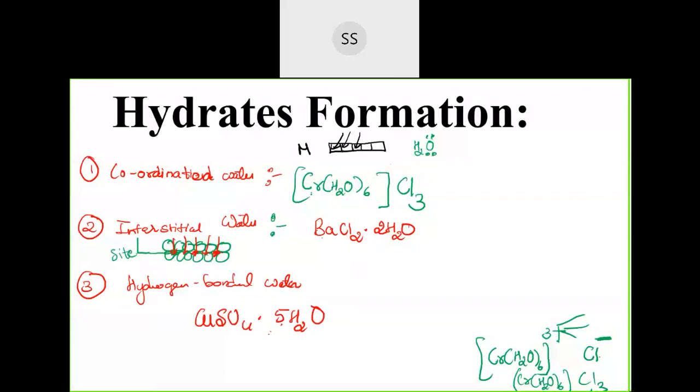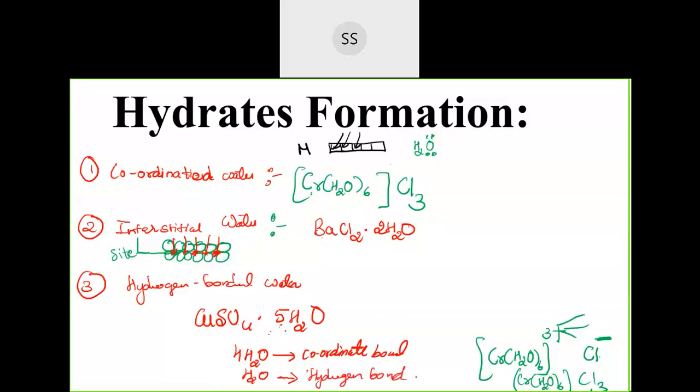In that, they have found that four water molecules form coordinate bonds, and the last one water molecule forms a hydrogen bond with the sulfate.